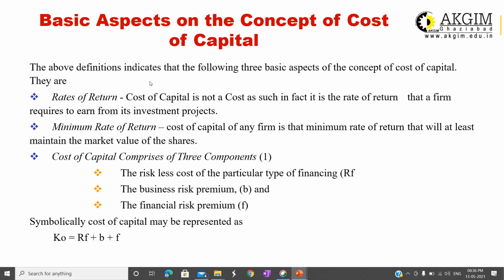Cost of capital, as I have already discussed, is basically expected return, right? So the rate of return is the cost of capital. It is not the cost as such, but it is a combination of risk-free return as well as the risk premium. Okay, so it is the rate of return that the firm is required to earn from its investment.